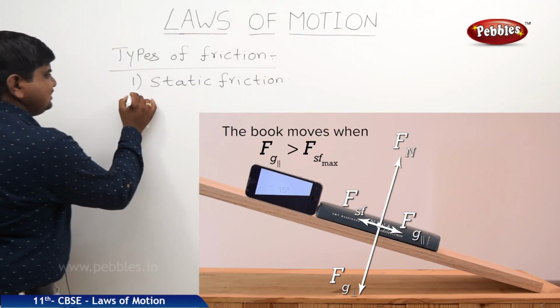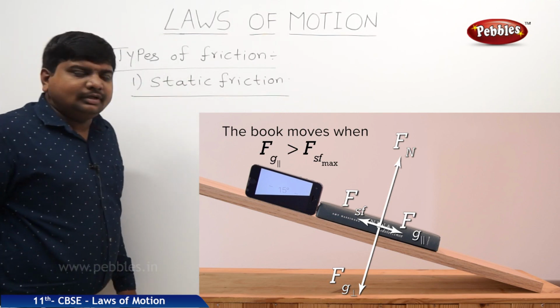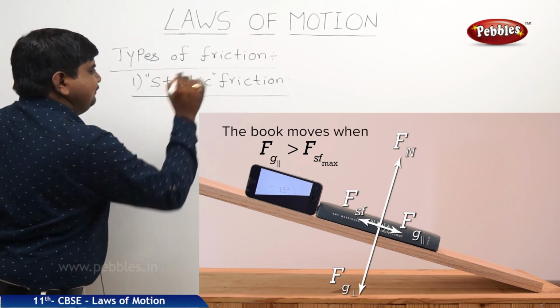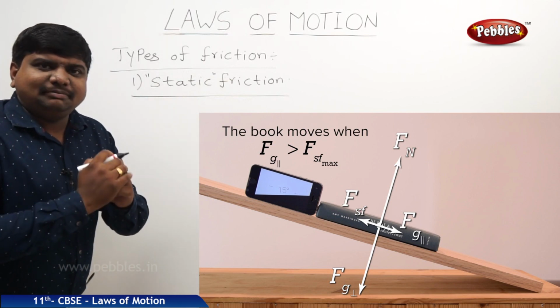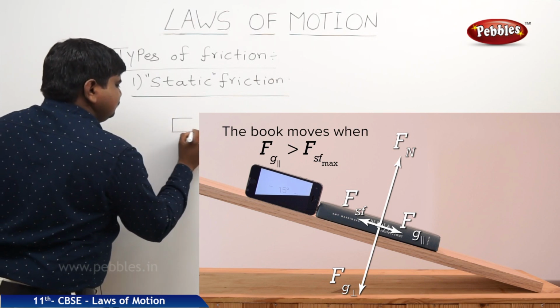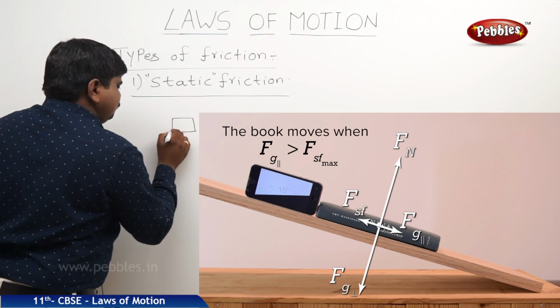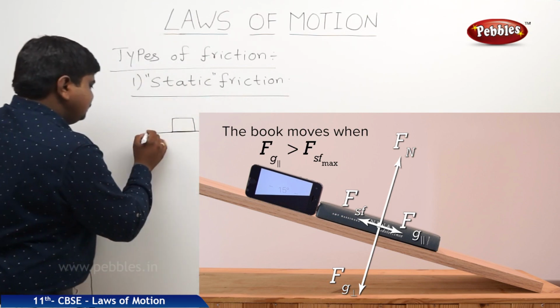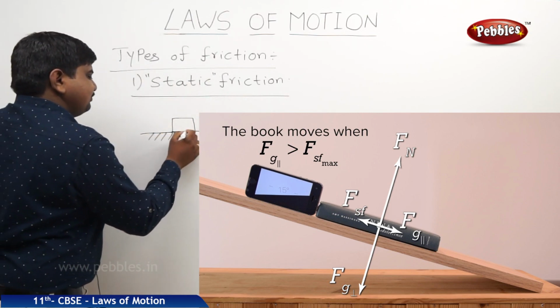Now we are going to discuss static friction. The title itself says that static means steady. So what is the meaning of this static friction? Let us take a body which is on a horizontal surface. This is the representation of the surface.